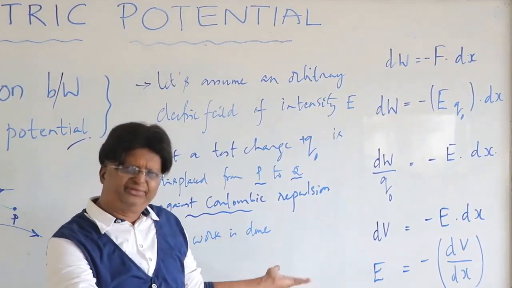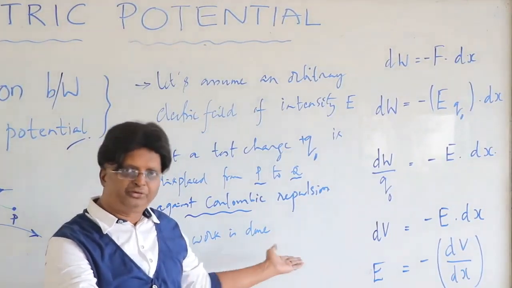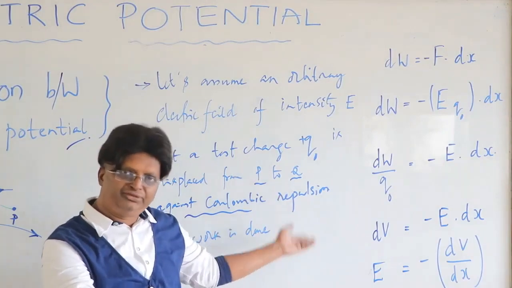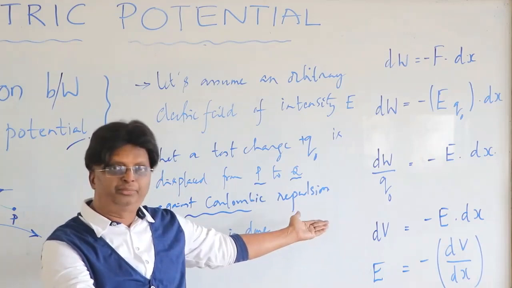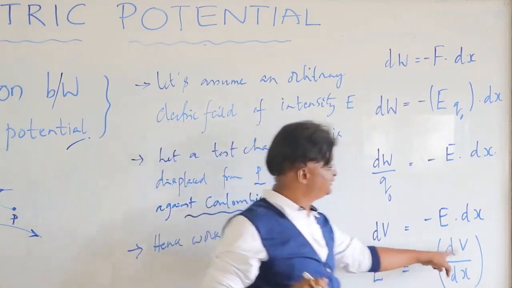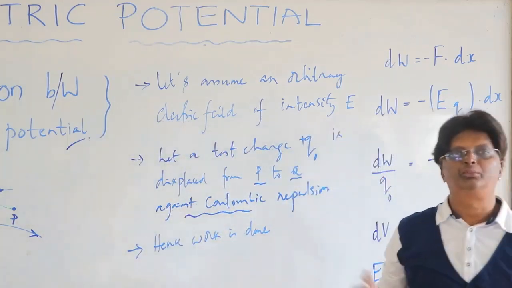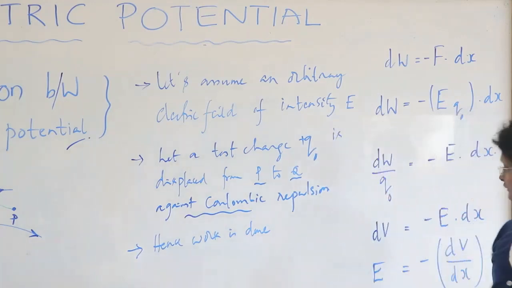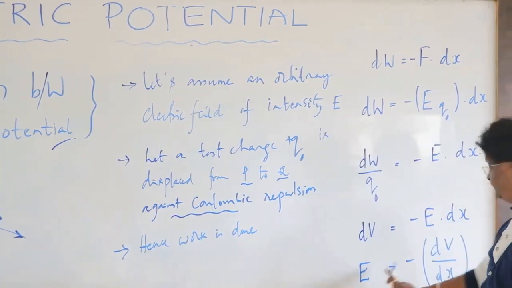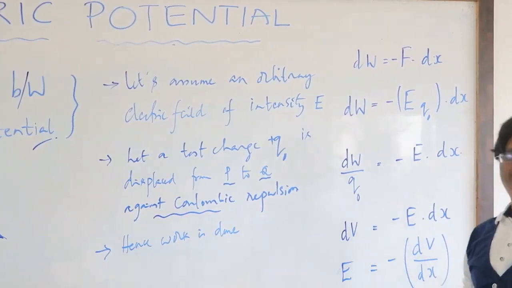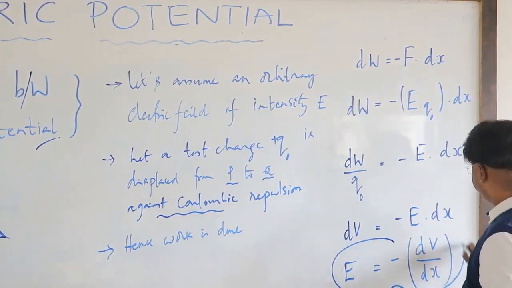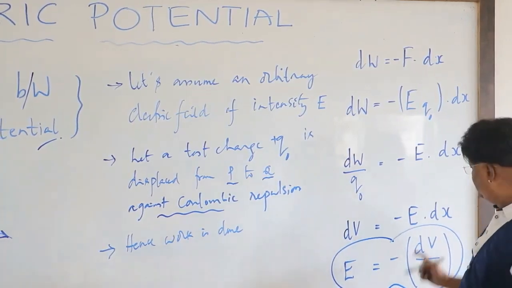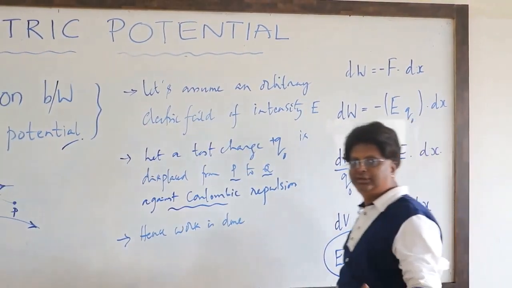Now you remember this is the same case of E referring to a force analog F, which is a conservative force, and dV refers to an energy portion. Therefore E equals minus dV by dx is similar to F equals minus dV by dx. Electric field is the negative gradient of potential.